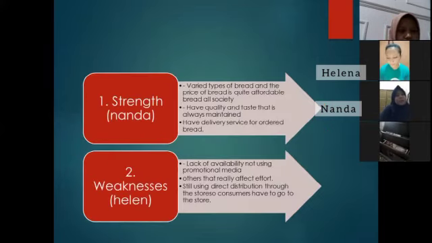1. Strengths. A varied type of bread and the price of bread is quite affordable for all society. Have quality and taste that is always maintained. Have delivery service for ordered bread. 2. Weakness. Lack of availability, not using promotional media, and others that really affect the business. Still using direct distribution through the store, so consumers have to go to the store.